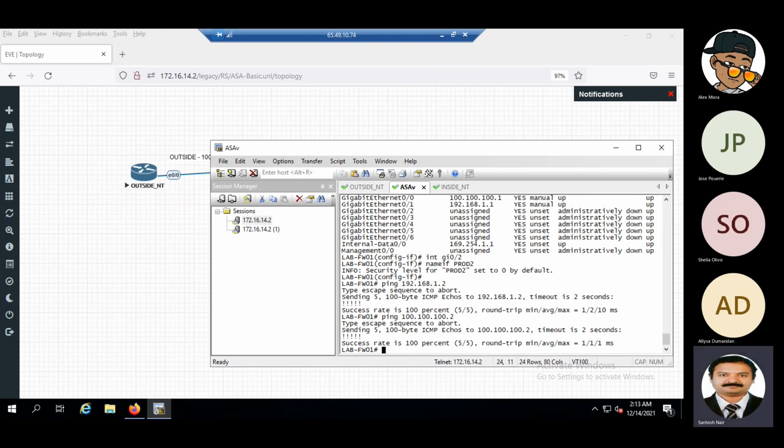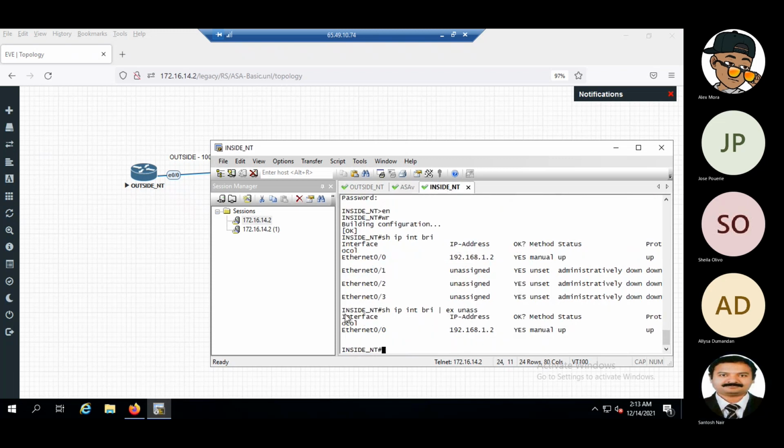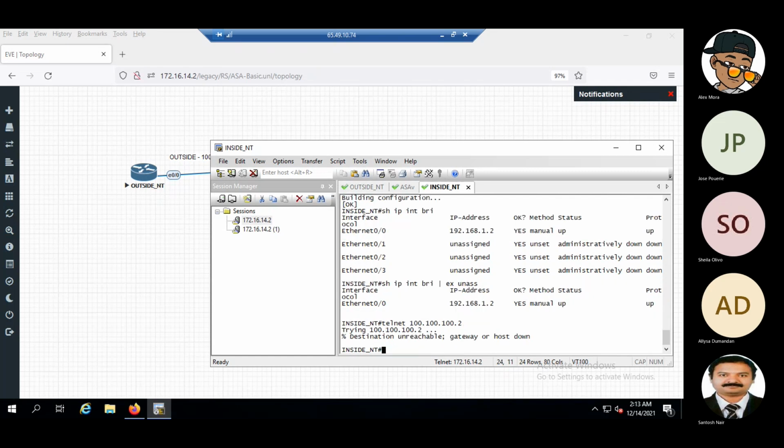Okay. Now from inside to outside, we'll try to do a telnet to 100.100.100. Santosh, I think you forgot to add the route on the inside router.